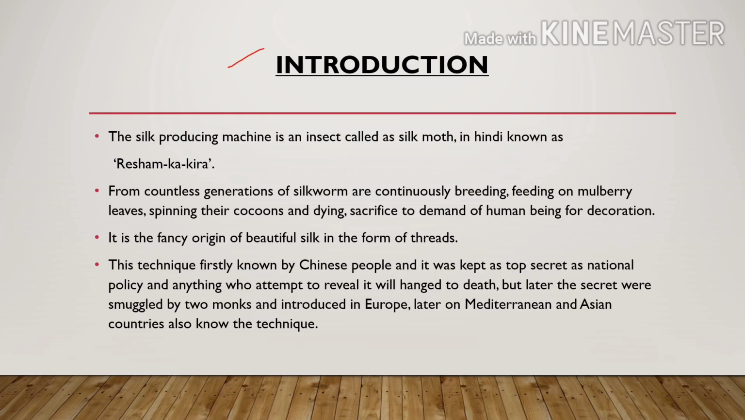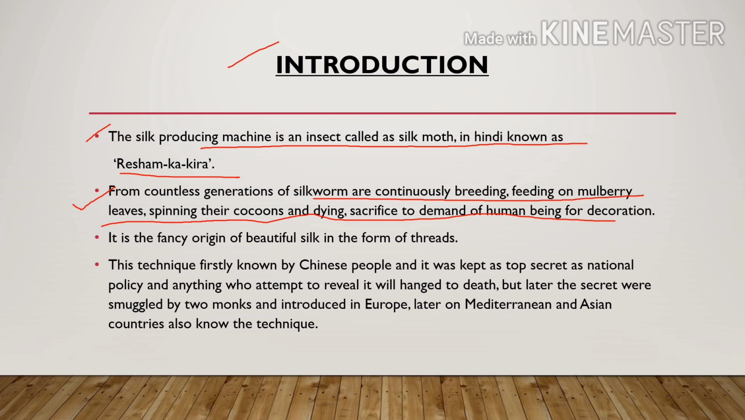So here is the introduction about sericulture and silkworm. First, the silk producing machine is an insect called silk moth. In Hindi it is also known as Resham ka Keeda. Next, countless generations of silkworm are continuously breeding, feeding on mulberry leaves. Right? It does not specifically feed on mulberry leaves; it depends on which species you use in sericulture. So they spin their cocoons and die, sacrificed to the demand of human beings for decoration. It is the fancy origin of beautiful silk in the form of threads.